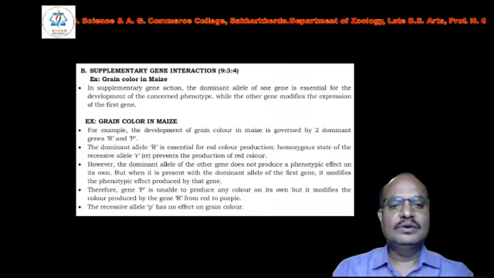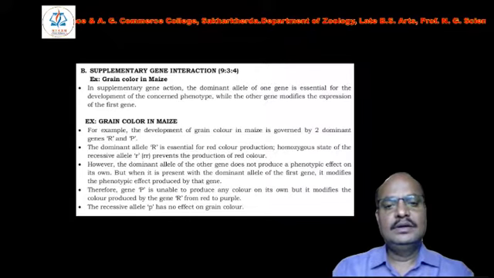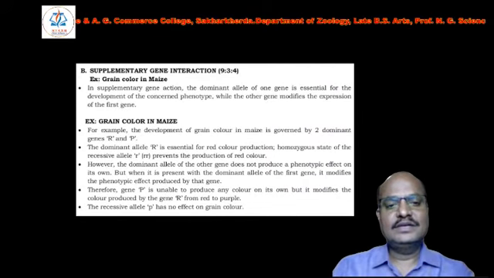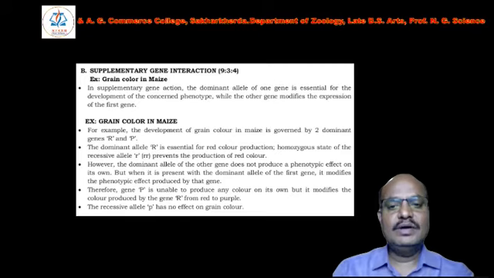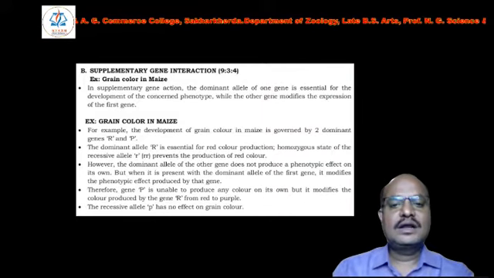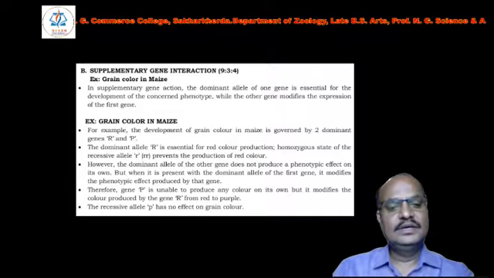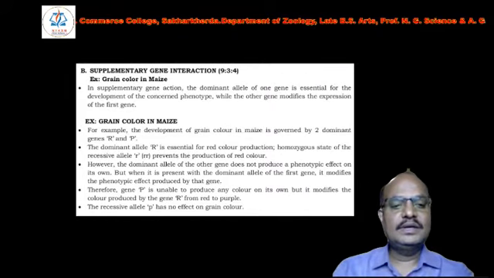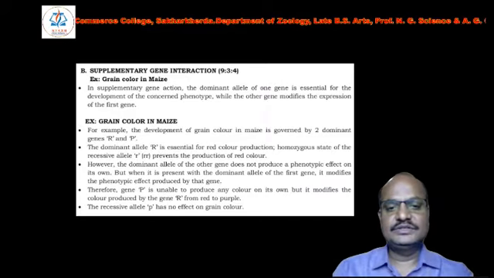The homozygous state of recessive allele small r prevents the production of red color. Red color will not appear in the recessive condition.